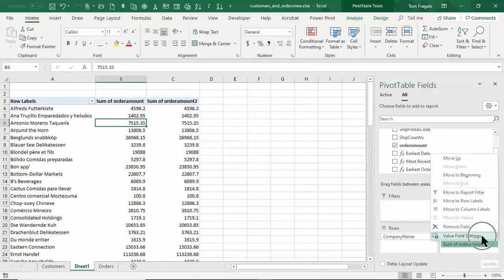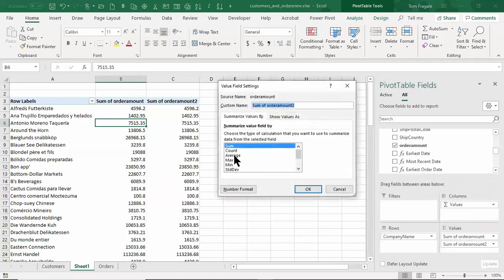The really important choice here would be the value field settings. And I'll pick on the word count. So I have different mathematical operations there. We'll do a count. Pretty soon I'll show you with the PowerPivot, you get even more than that. So I'm going to change the custom name here. The custom name will be the title of that field over here in the pivot table. So I'll click on OK.